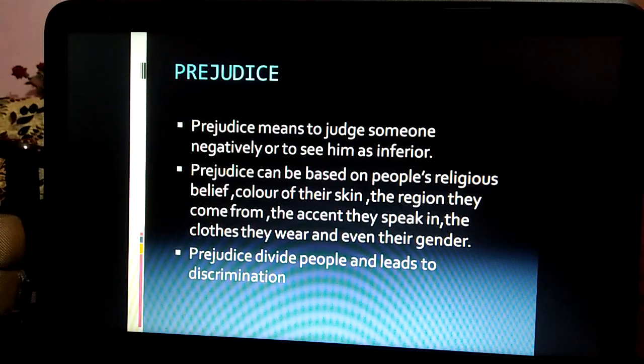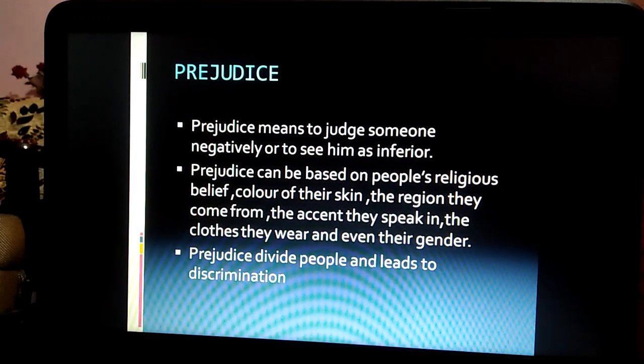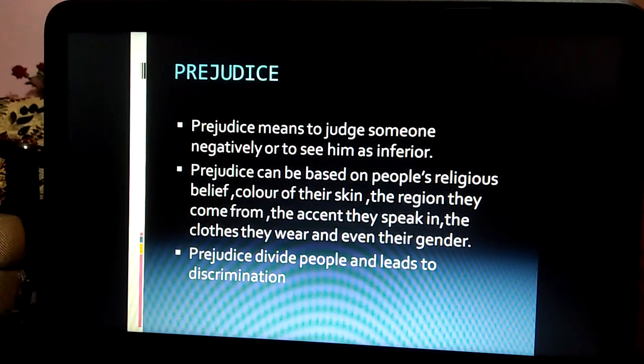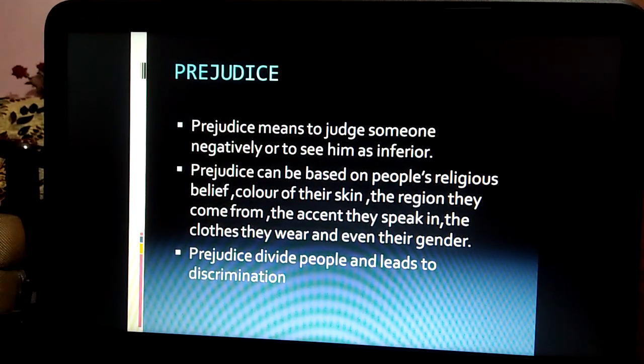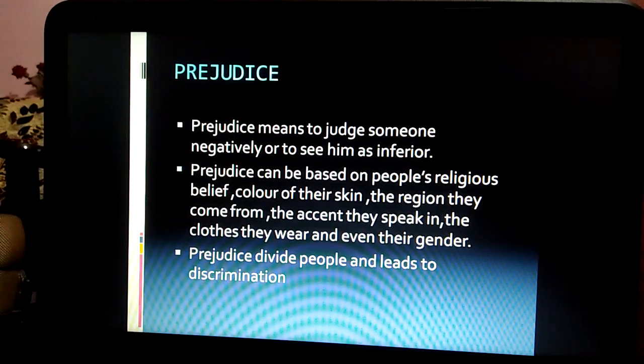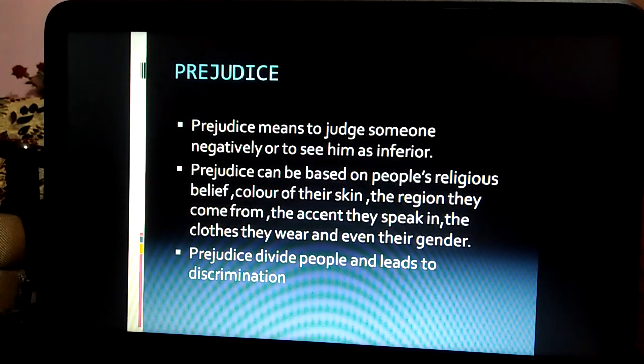So this is prejudice. That is, you are having a hateful attitude towards the other person based on color, based on the region, based on the accent they speak. This is known as prejudice. Prejudice divides people and leads to discrimination.